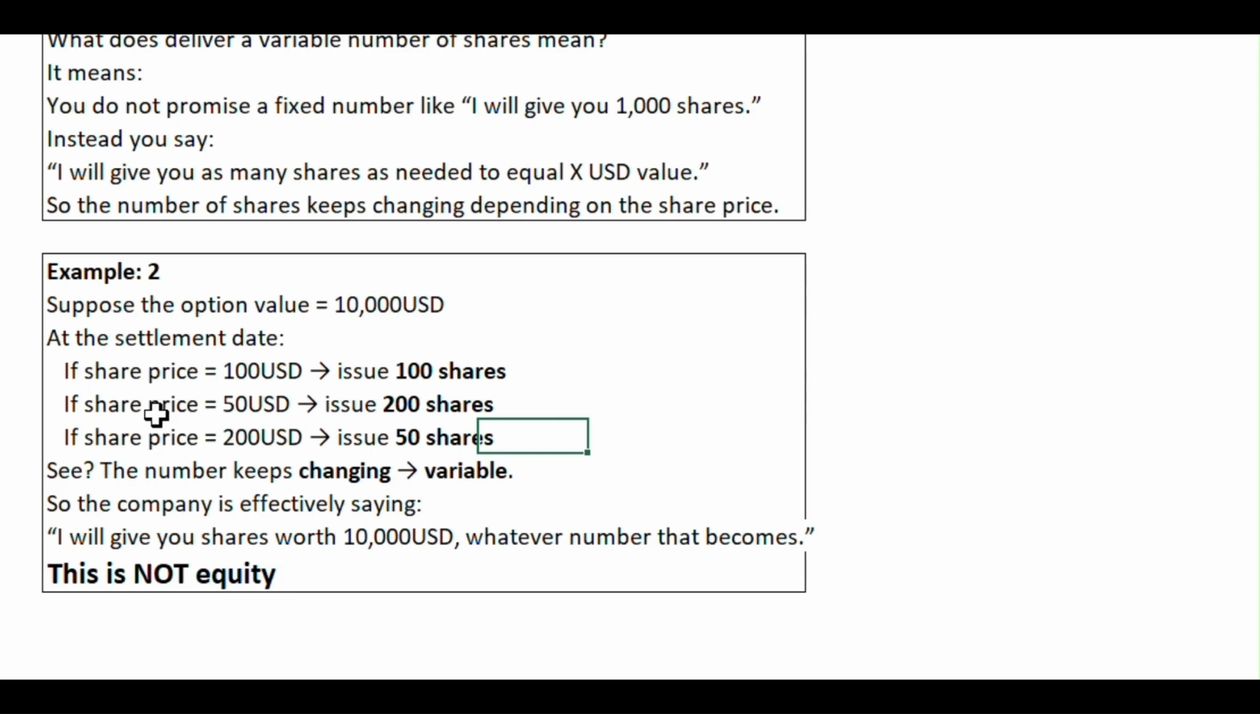So the company is effectively saying I will give you shares worth 10,000 USD, whatever number that becomes. This is not equity. In equity, the quantity as well as price both are fixed. When price and quantity both are not fixed, it will not be considered as equity or financial asset. It will be considered as a financial liability.